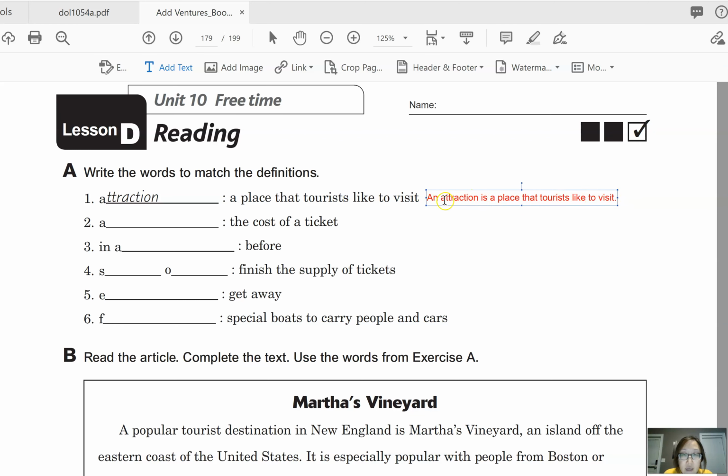Since this is a countable noun, we use the word is, and of course if it's plural we say are. But if the word is a verb, then instead of using is, it's better to use the word means. So, for example, we could say, immigrate means to enter into another country from your country.